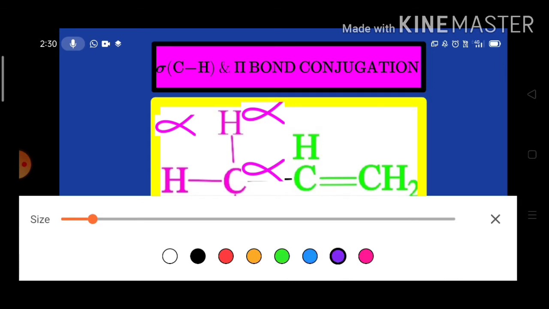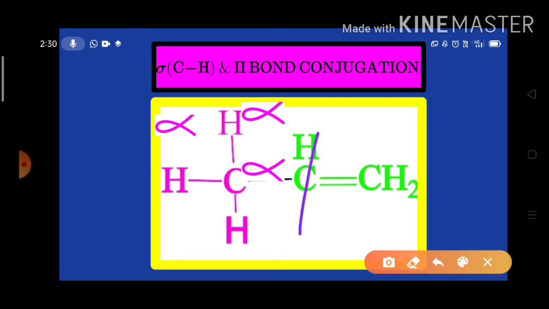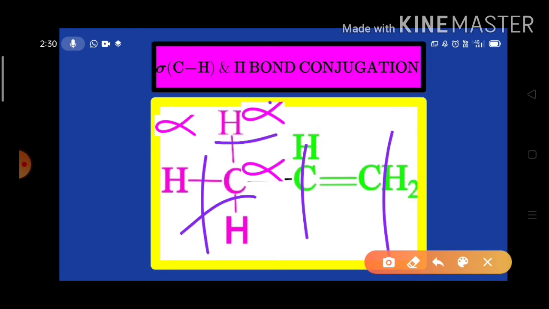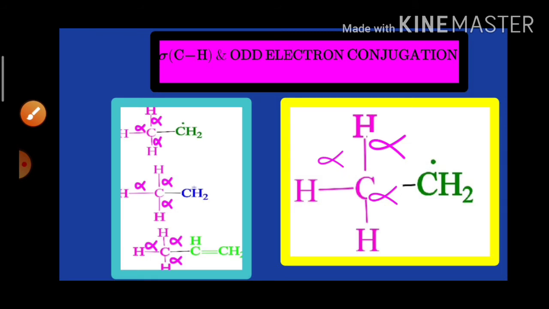Now look, this is an sp2 hybridized carbon. This is also an sp2 hybridized carbon. Now this is alpha CH, alpha CH, alpha CH. Here it is written wrongly. Look here, sp2 hybridized carbon, sp2 hybridized carbon, alpha CH, alpha CH, alpha CH. It is having 3 alpha CH bonds. So such type of conjugation is known as the sigma CH pi bond conjugation. Next one is the sigma CH odd electron conjugation. So it is exhibited by free radicals.